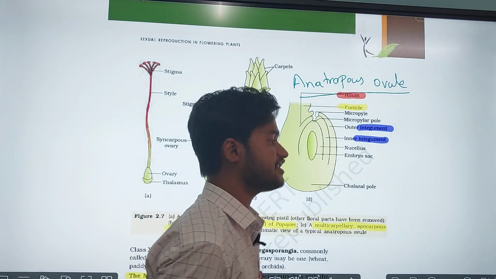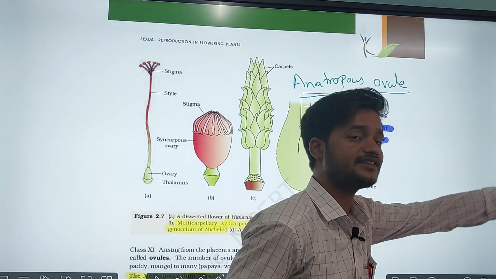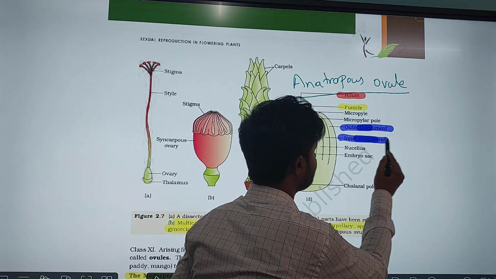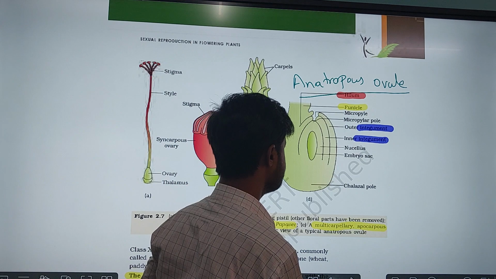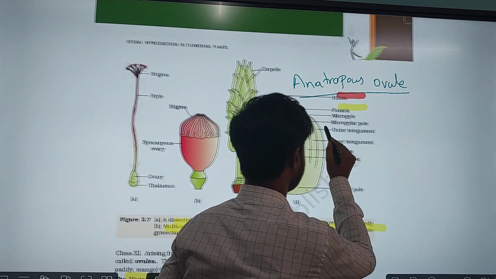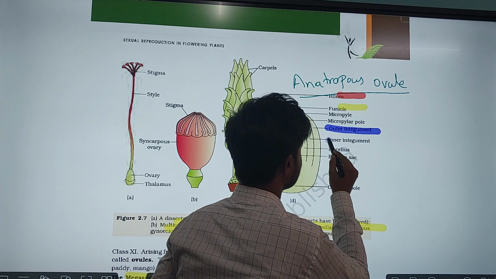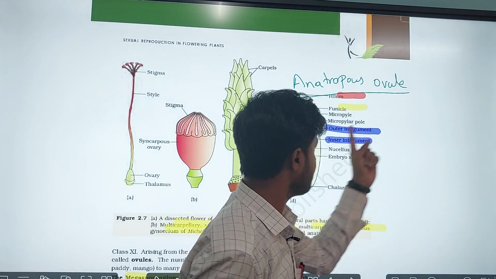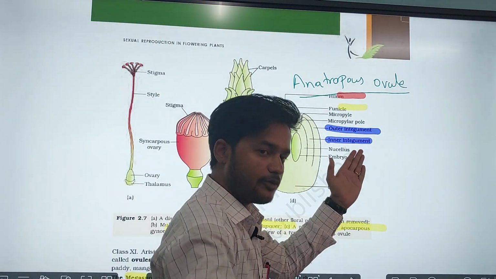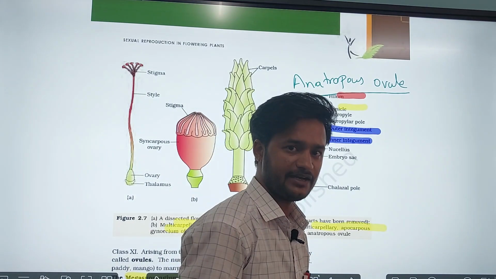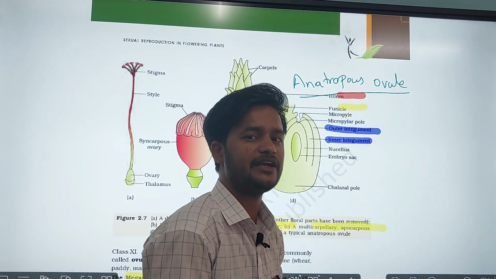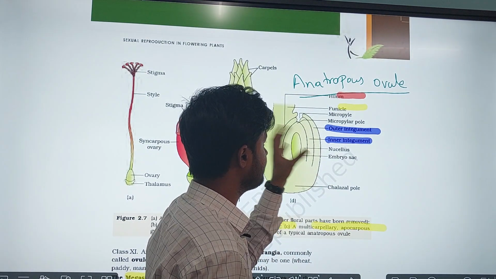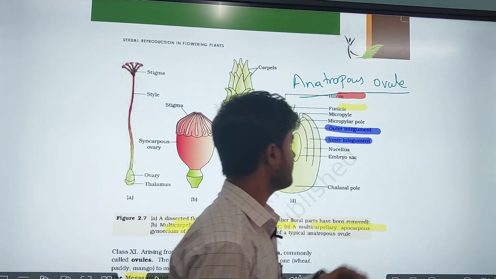If the integument is present in the external region or outer side, that is called the outer integument. If the integument is present inside, that is called the inner integument. What is the function of integuments? They are meant for protection, giving protection to the inner tissue present in the ovule, right? So that is about the integuments.